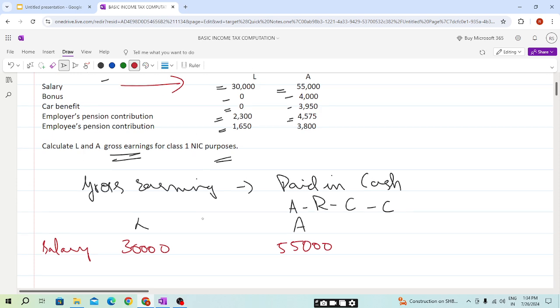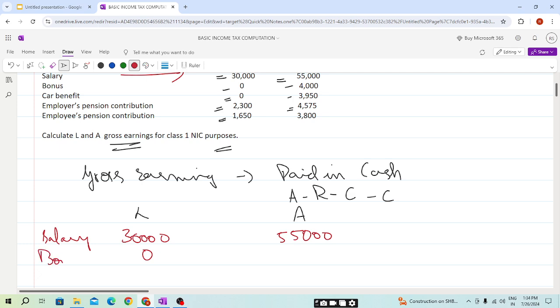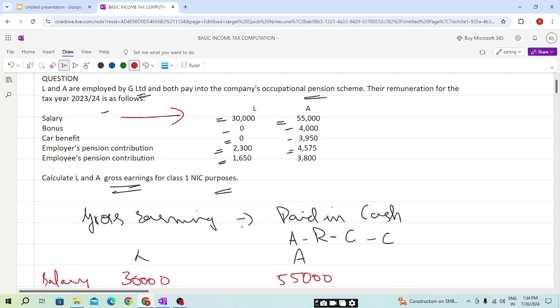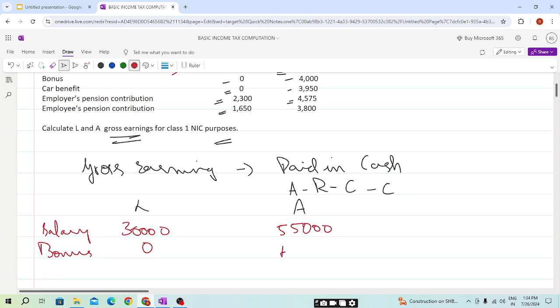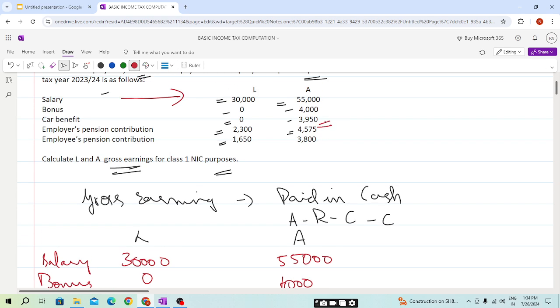Bonus is also, students, a cash item only. It will be paid immediately, 4,000. Car benefit, will it come, students? No, it will not come, because it is not in the form of cash. It is a non-cash benefit. Only the cash items will be included in the gross earning.